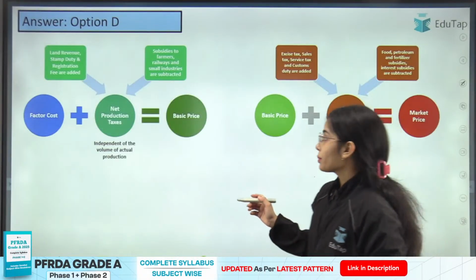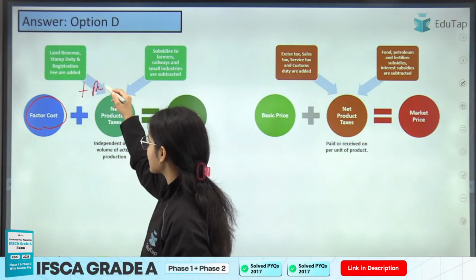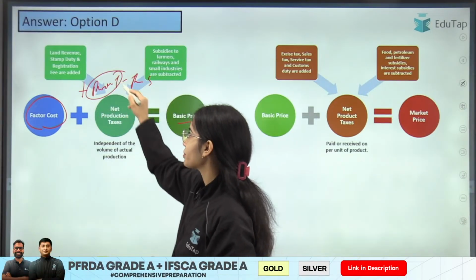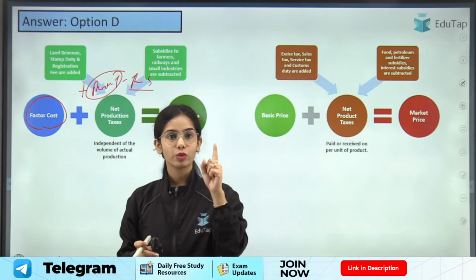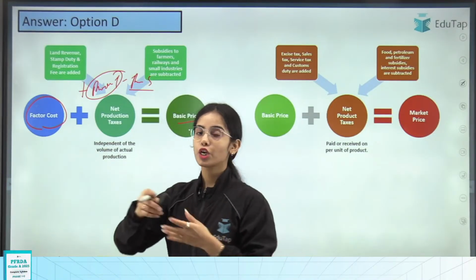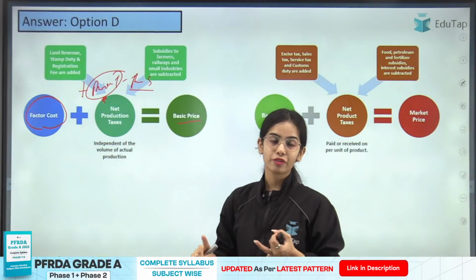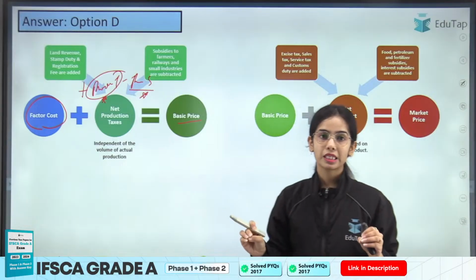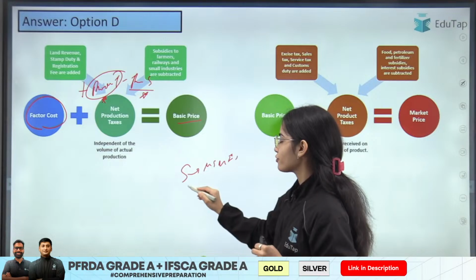Okay, now coming to the basic price. In the factor cost, add the production taxes and deduct the production subsidies. Production taxes and production subsidies do not depend upon the volume of production. Even if you are producing 1 unit, 100 units, or 1000 units, you have to pay the production taxes, such as the stamp duty and registration fees, or you will get the production subsidies. Production subsidies are the subsidies given to micro, small and medium enterprises or the farmers.